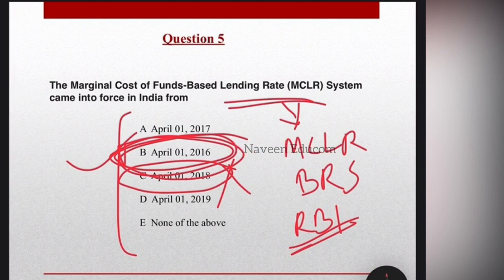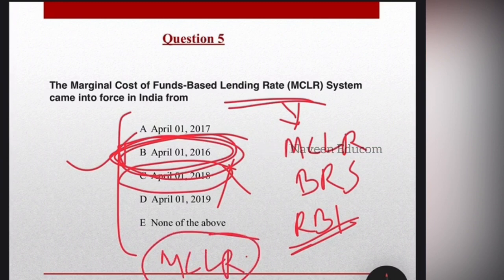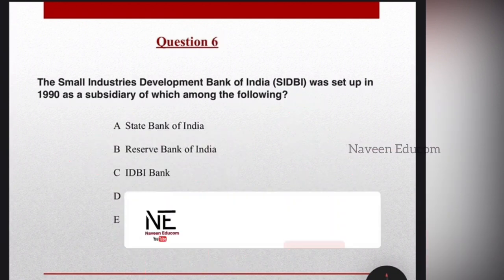Then MCLR is the minimum rate of interest below which a bank cannot lend money. So what is MCLR? You have to know what is MCLR. MCLR is the minimum rate of interest below which a bank cannot lend money. So that's only the important details regarding the question.